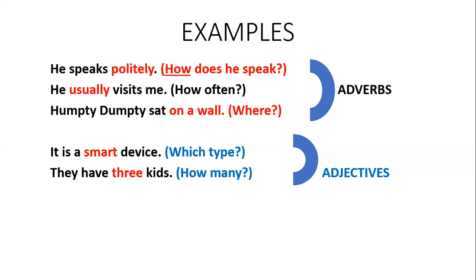Adverbs give you the answer of how often, why, where, when, at what extent. On the other hand, adjectives give you the answer of which type, what kind of, or how many. These are the easiest clues to memorize, to understand the difference between adverb and adjective.